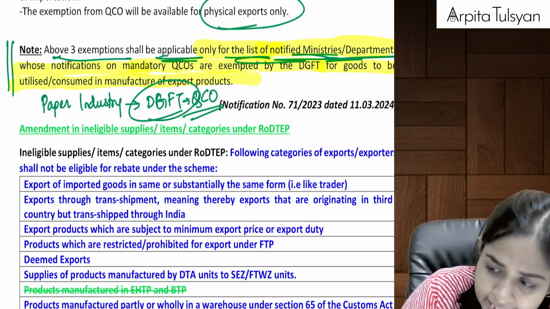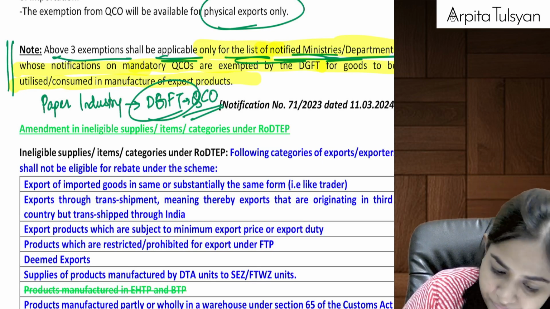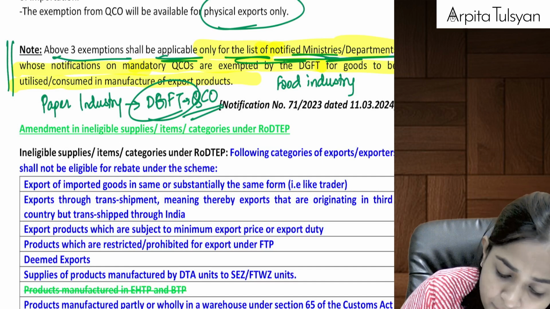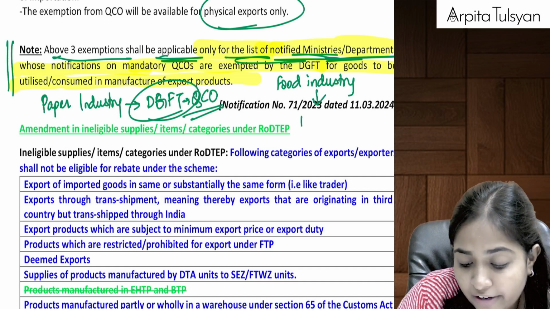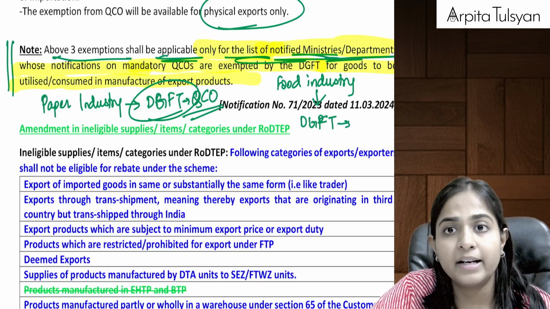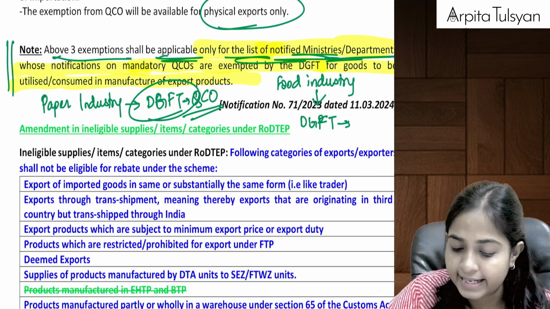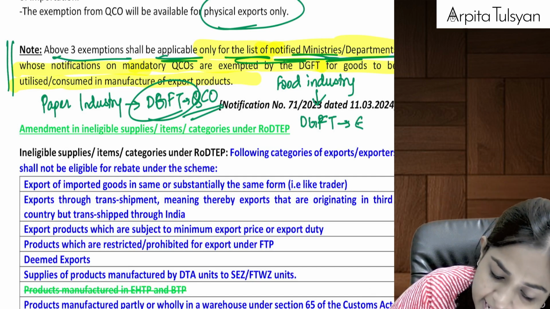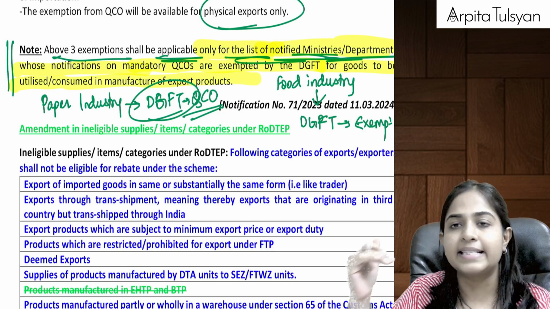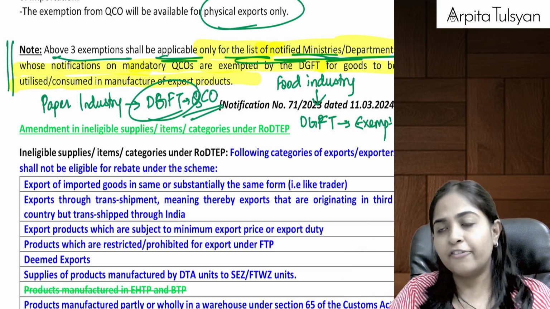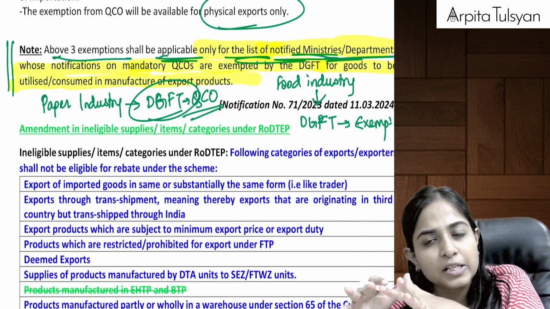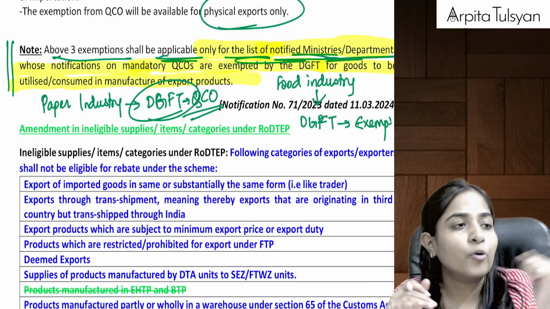Or let's say if we talk about the food industry. In case of the food industry, if DGFT says that quality control is mandatory because otherwise it will be hazardous to health, etc. If DGFT gives an exemption, okay, fine, we are exempting the food industry, that if you import some goods, if you import some raw materials whose quality does not meet the standard, then also you can import it, but you have to export it.